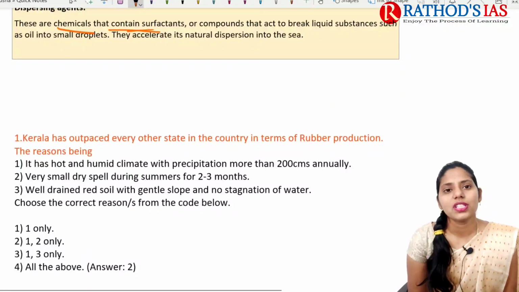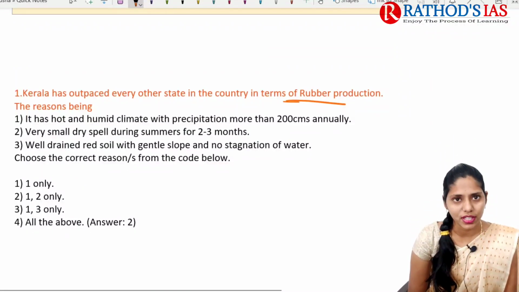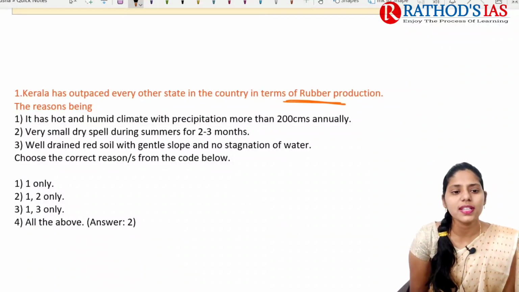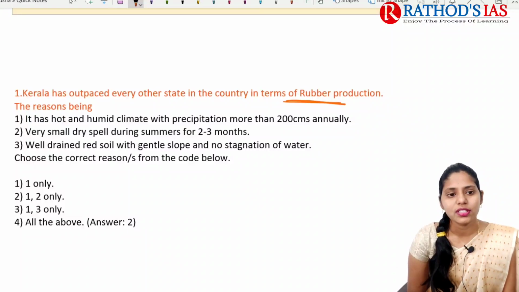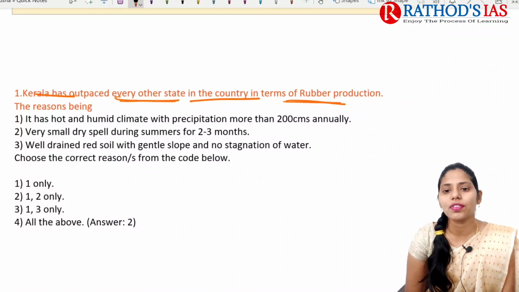And now let us try to see questions of last class. So first question is about rubber production. So first statement here is, first let us try to see the question. So Kerala has outpaced every other state in the country in terms of rubber production.